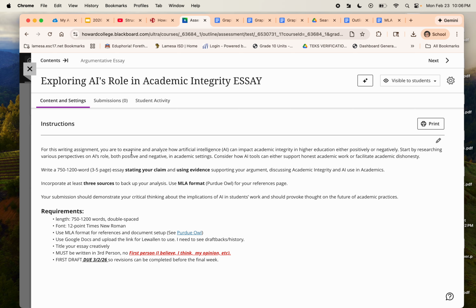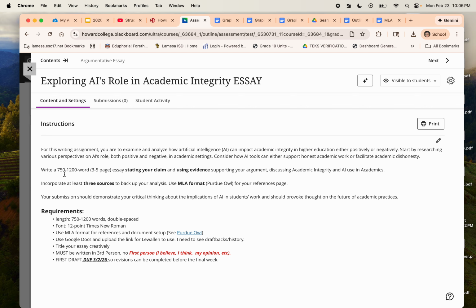So for this assignment, you're going to examine how artificial intelligence, AI, can impact academic integrity in higher education, either positively or negatively. Start by researching various perspectives on AI's roles. Most of you have already come up with your opinion on whether you are for use of AI in academics or against it. Remember, you can't be both. You have to choose one or the other. And then consider how AI tools can either support honest academic work or facilitate academic dishonesty.